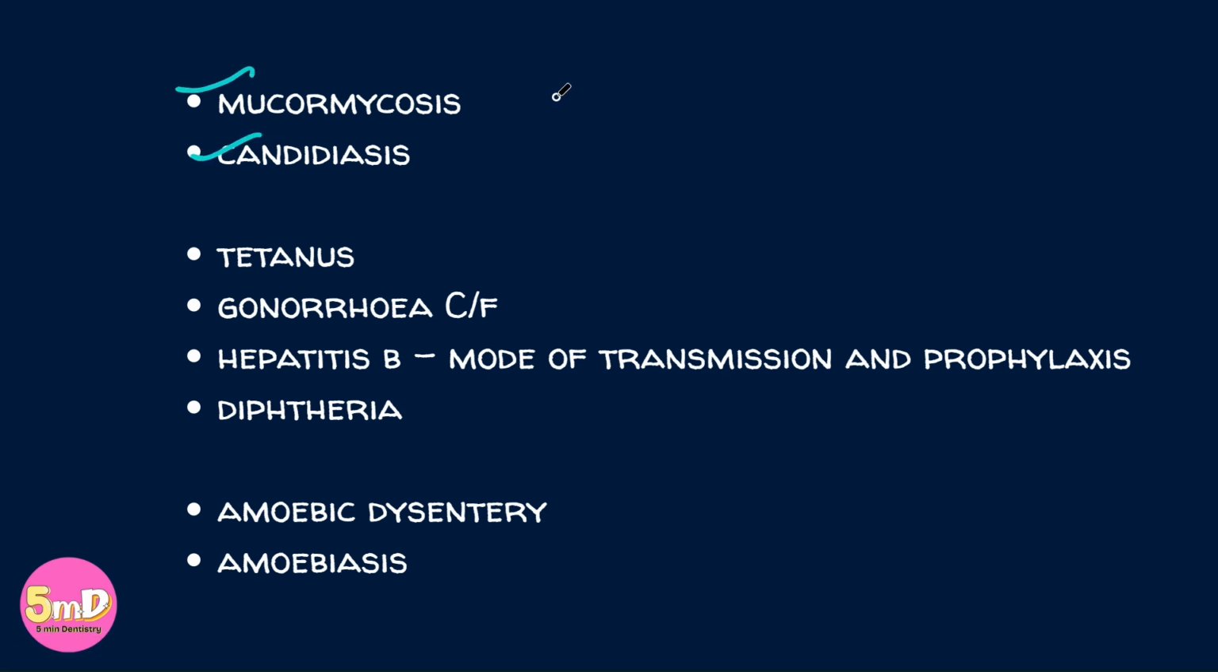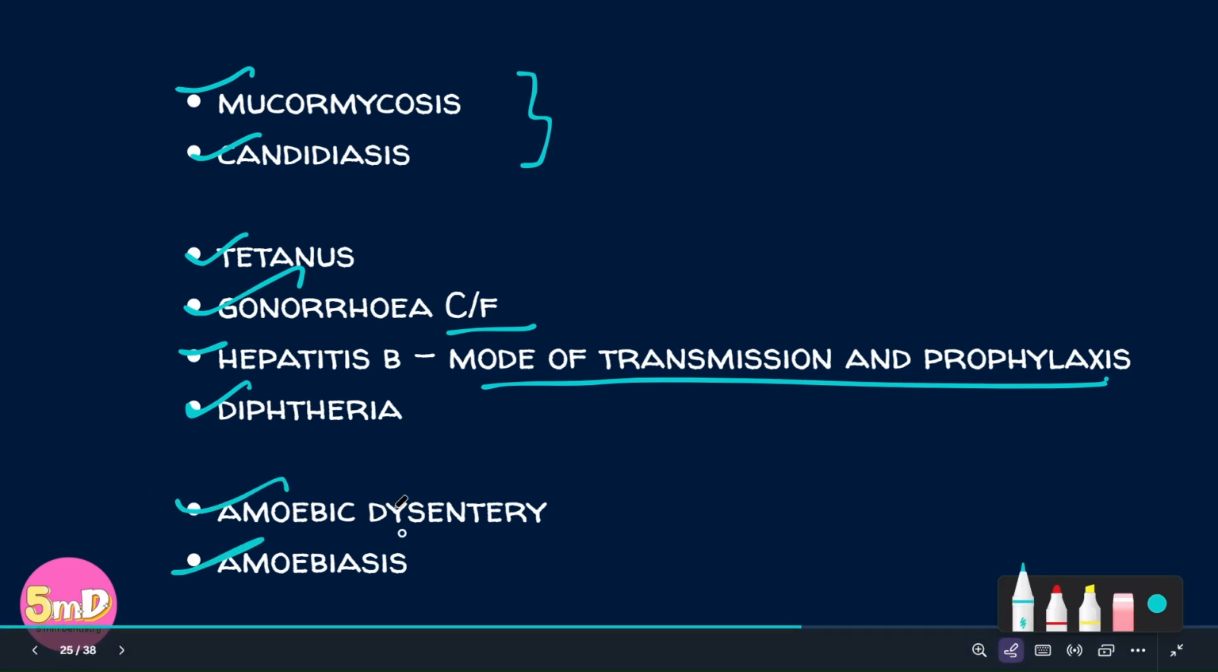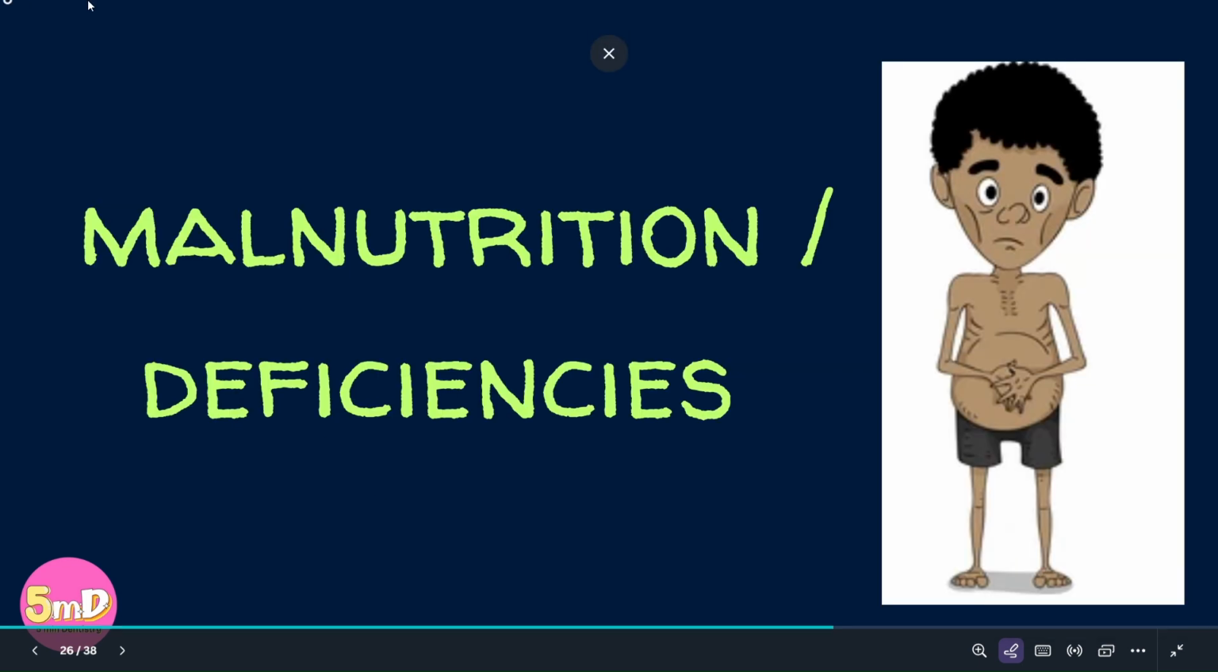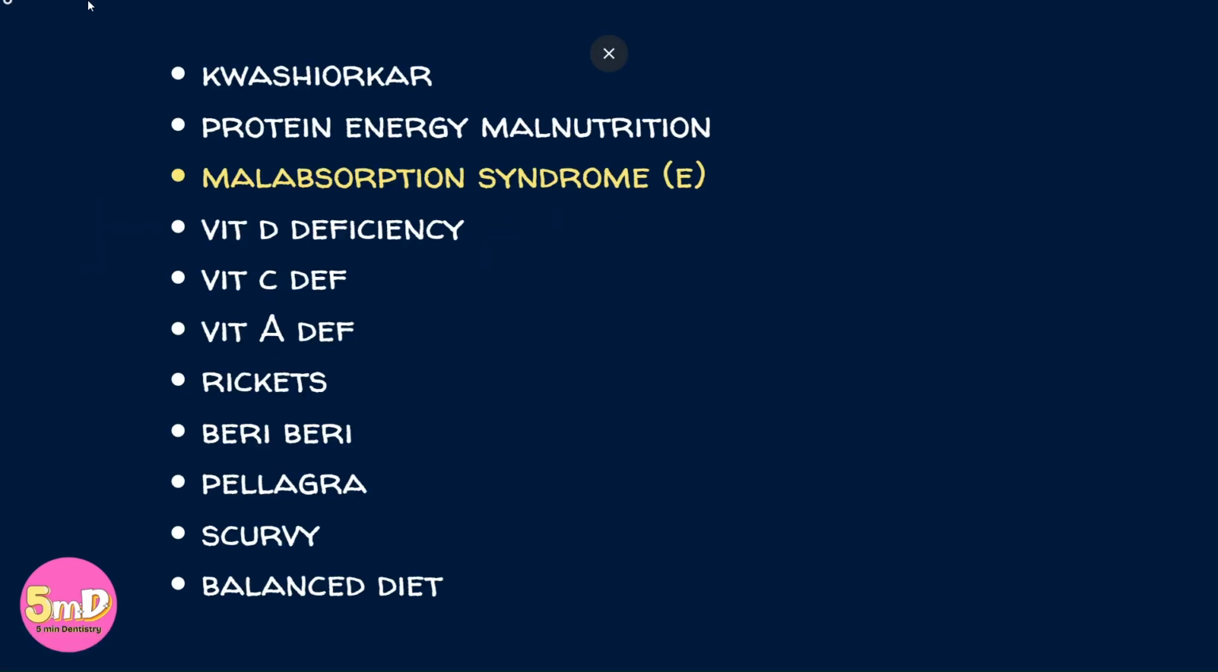Mucormycosis, candidiasis, two fungal infections, tetanus and diphtheria, two bacterial infections, gonorrhea, one sexually transmitted disease, clinical features of which have been asked, hepatitis B, mode of transmission, prophylaxis. We already saw hepatitis B in jaundice, right? Viral hepatitis. So here also they have asked mode of transmission, prophylaxis, amoebic dysentery, amoebiasis. So the next topic, malnutrition and deficiencies.